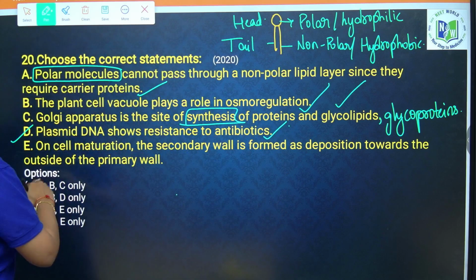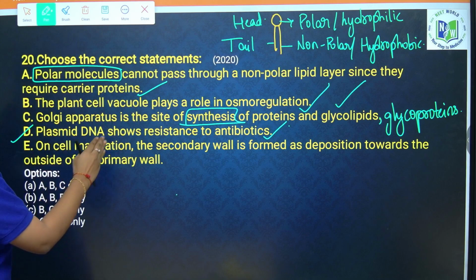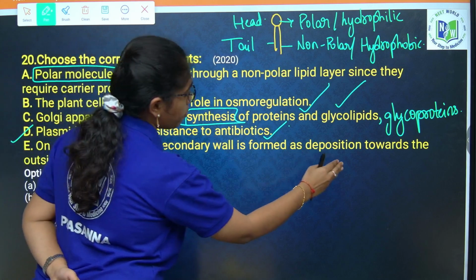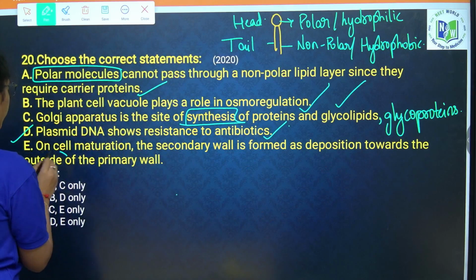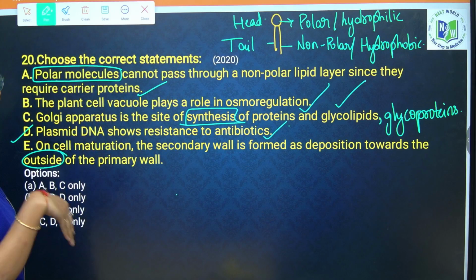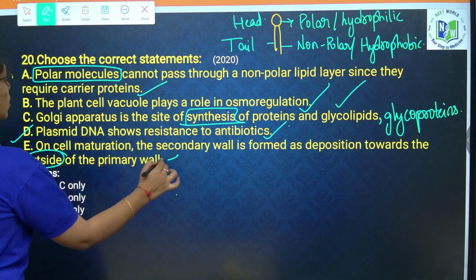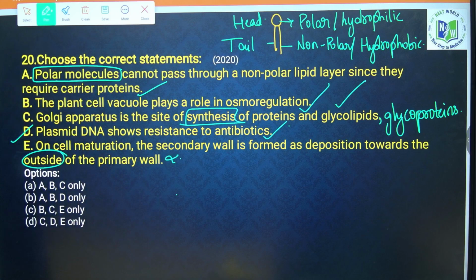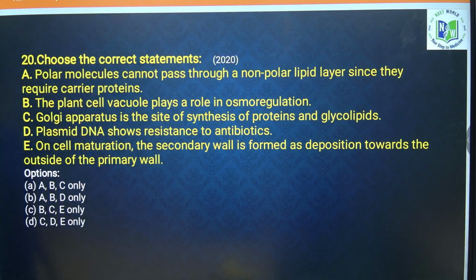True. On cell maturation, the secondary wall is formed as deposition towards the outside. No, it is formed towards the inner side of the primary wall. So the correct statements are A, B and D. That is option B.